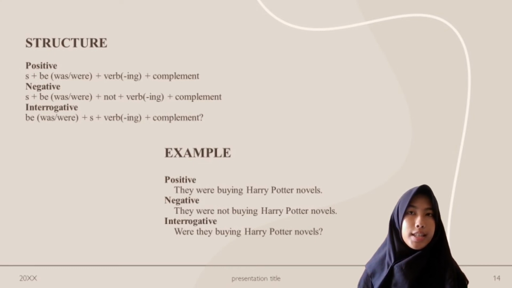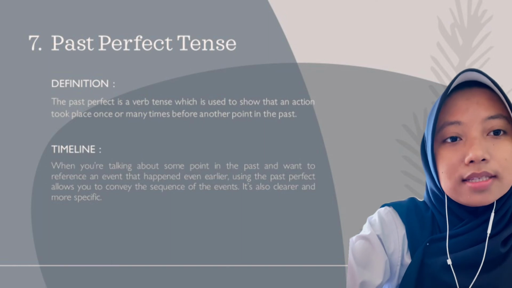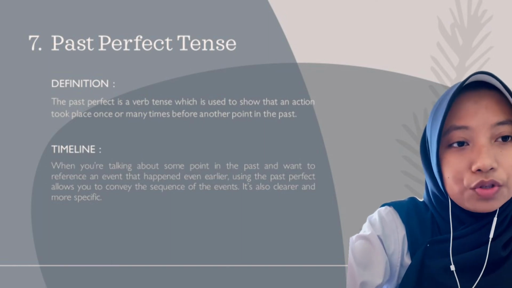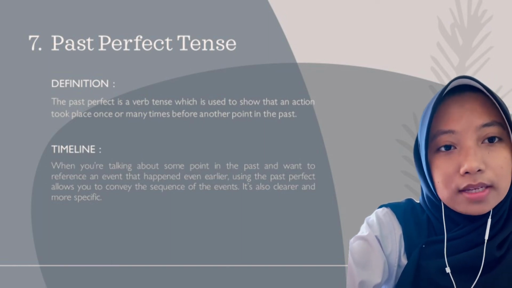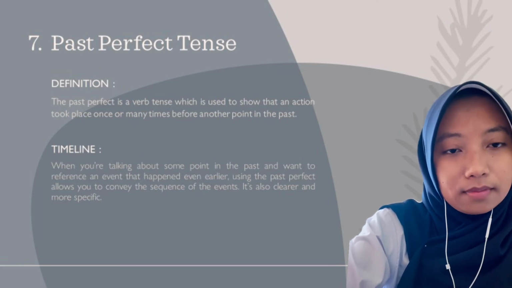Third, interrogative sentence. The formula is be (was or were) plus subject plus verb-ing plus complement. Example: were they buying Harry Potter novels? Past perfect tense is a verb tense which is used to show that an action took place once or many times before another point in the past.